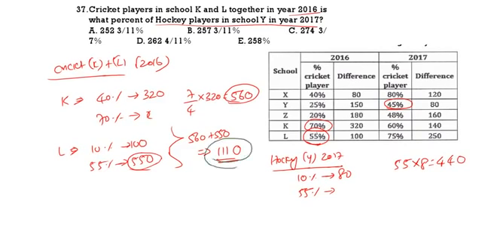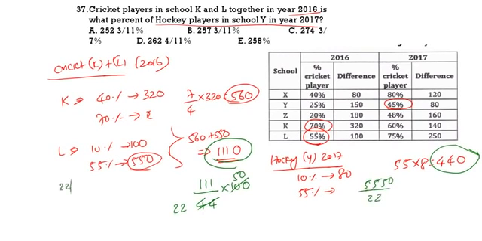This 1110 is what percent of 440? So 111 by 44 into 100. This you need to calculate. So 2 22s, 2 50s. It is 5550 by 22. So you need to calculate this. I am calculating 5550 by 22.